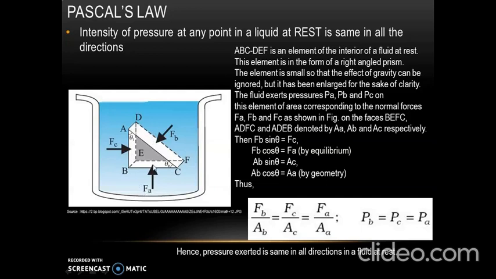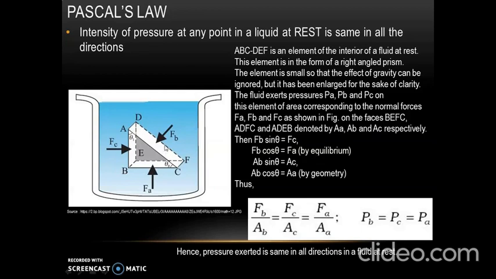Let FA be the force acting on area AA, that is BEFC. FB be the force acting on area AB, that is ADFC. Similarly, FC be the force acting on area AC, that is ADEB.